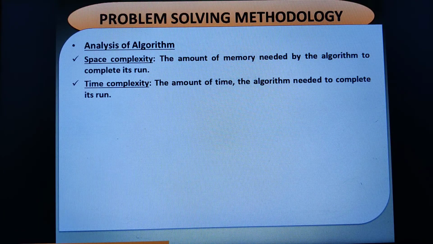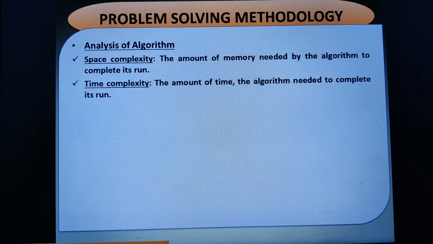Apart from that, our analysis of algorithm also depends upon the input data, the amount of time required by an algorithm to read the input data. Suppose, for example, if I am giving only one input, input n, then it takes very few milliseconds for an algorithm to read the input.